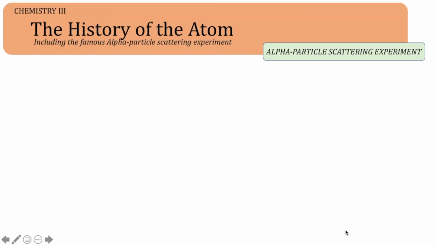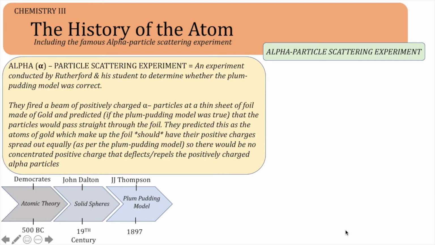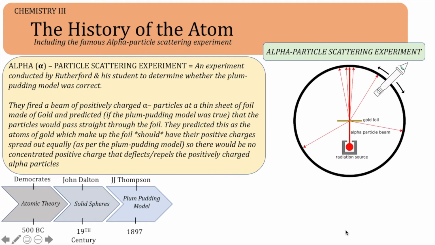Rutherford and his student performed the alpha particle scattering experiment to test the plum pudding hypothesis. The experiment involved firing a beam of positively charged particles, called alpha particles, which you may know from physics are a group of 2 protons and 2 neutrons, at a thin sheet of gold foil. If the plum pudding model was correct, and the positive charge was spread out evenly throughout the atoms that make up the gold foil, then the alpha particles would pass straight through the foil, as there is no concentrated positive charge to repel them. However, this is not what the experiment found.